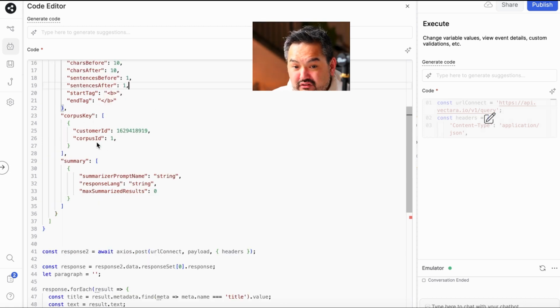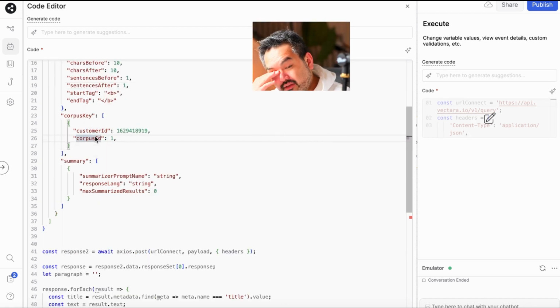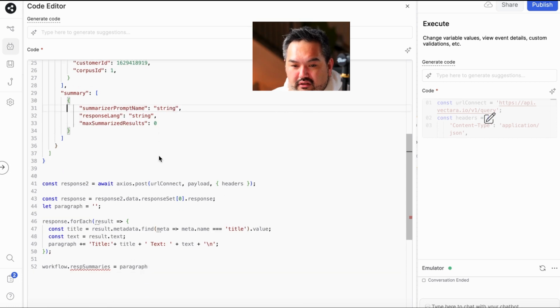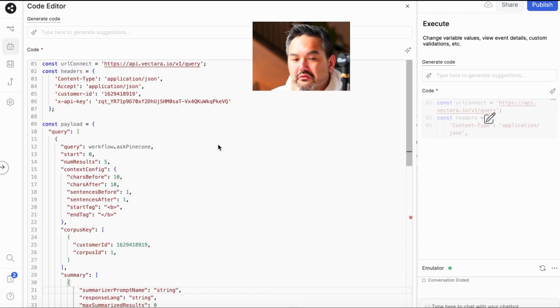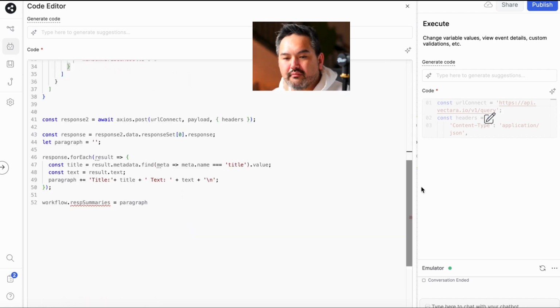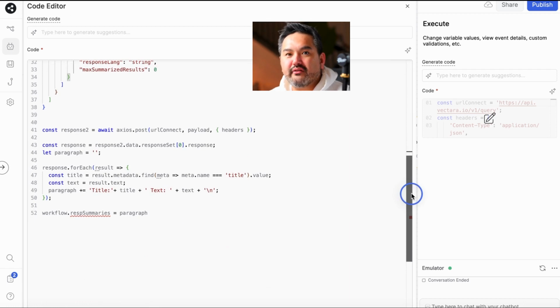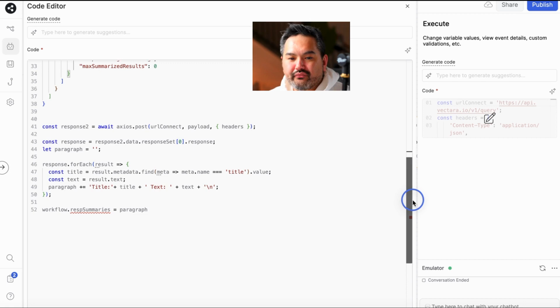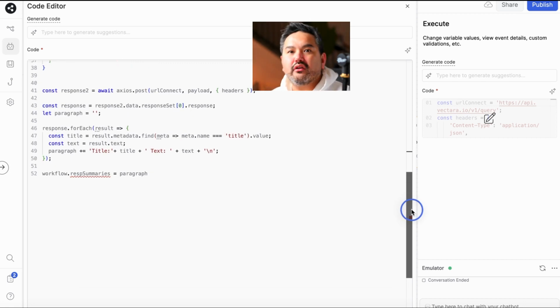This is our access. Corpus ID is basically our knowledge base. As a summary, I say don't summarize anything. You could actually ask Victoria to summarize information for you and do a lot of analysis on the back end before even getting to you. So there's a lot of customizations there. We're gonna go deeper in the capabilities of Victoria in the next section, where we're gonna start looking more at internal business operations, how to use Victoria to its most potential.